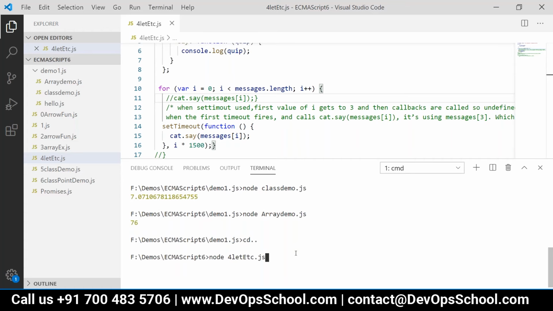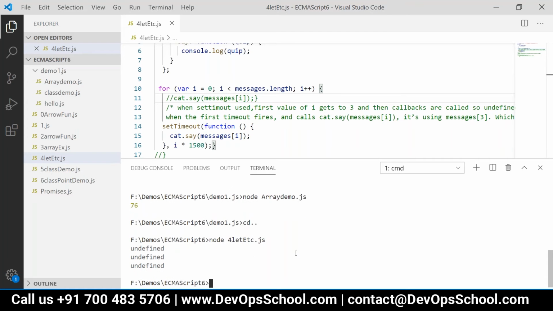So we are getting something different, right? Now it is not showing the actual messages. We are getting undefined. Can anyone explain why we are getting this undefined? Messages of i is undefined. What is i now, or what's the length now?